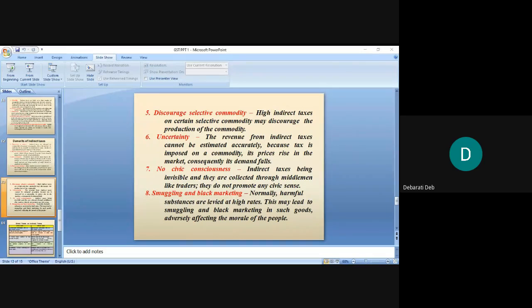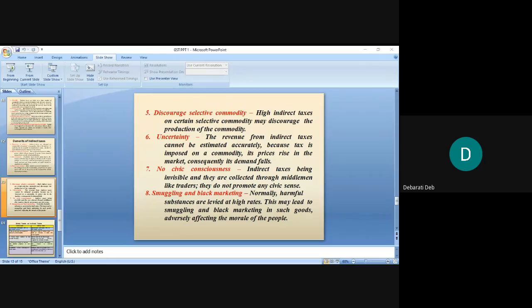Then direct tax is levied on persons who possess property or earn income. Then indirect tax is levied on those who spend their income or incur expenditure. As I gave you my example, isn't it? Those who earn, they only pay. I'm not earning, I'm not paying. But with indirect tax, even if I'm not earning, I have to spend because I have to fill my tummy, no? So when I'm spending, I'm paying the tax. So it is levied on everyone.